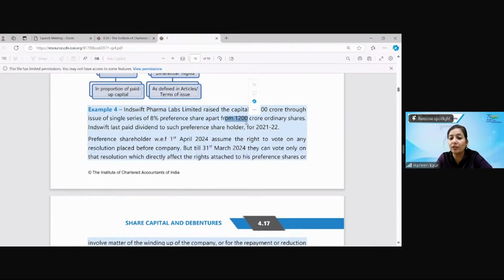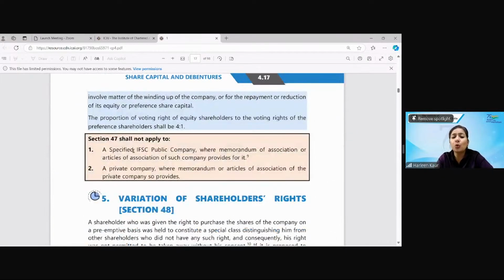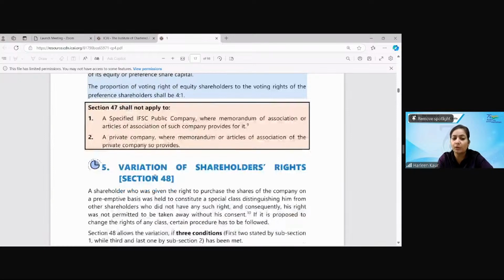So you can see how clearly they have explained it. They are holding 1200 crore, this is 300 crore, so 4:1 is their voting rights power. And this note is given in almost all sections related to IFSC public companies. So you can simply remember that if they have not defaulted in the provisions, then section 47 will not apply to IFSC public companies.